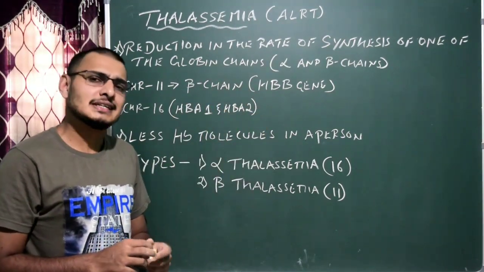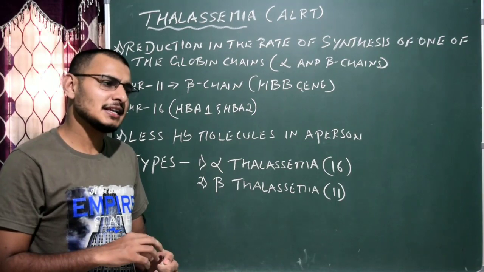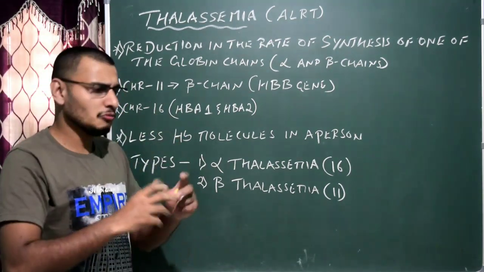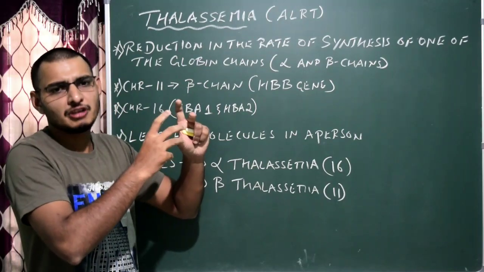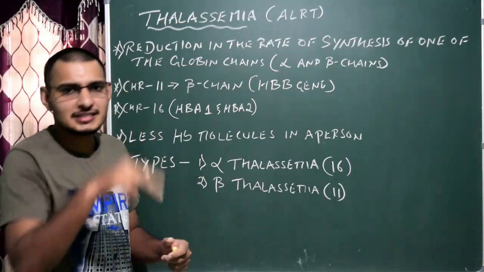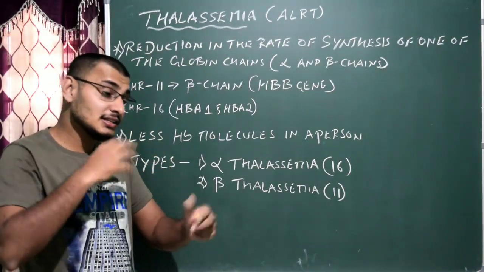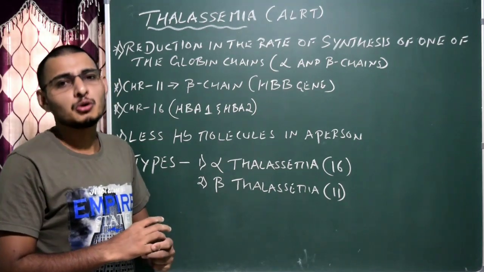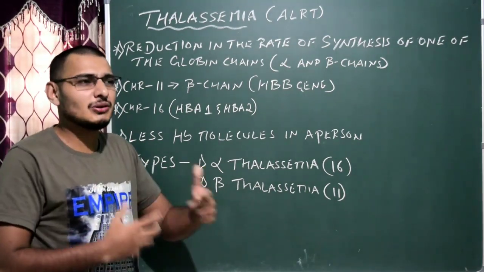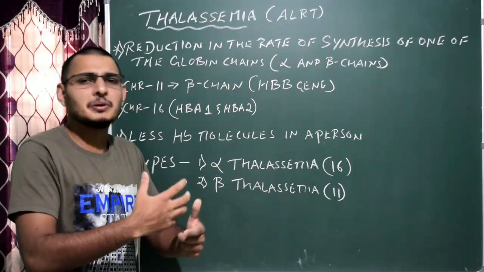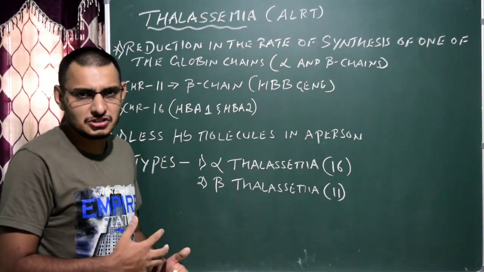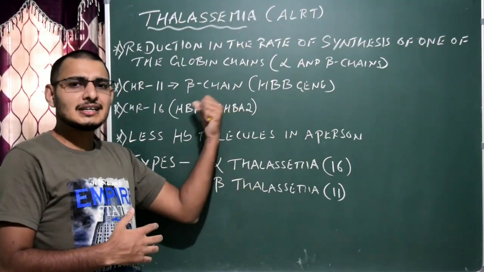What is the difference between sickle cell anemia and thalassemia? In sickle cell anemia, because of the mutation in one of the genes present on the 11th chromosome, there is abnormal formation of hemoglobin, which forms the sickle shape in RBC. In thalassemia, you will not see sickle shaped RBCs. Instead, you see very few hemoglobin molecules in the RBC. This leads to a symptom where a person feels anoxic, not getting sufficient oxygen because the number is reduced.